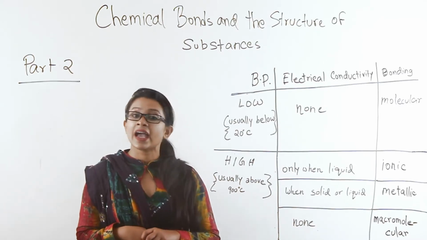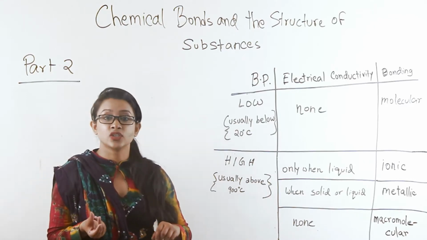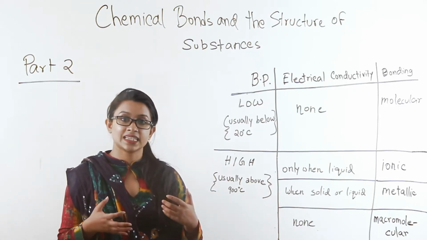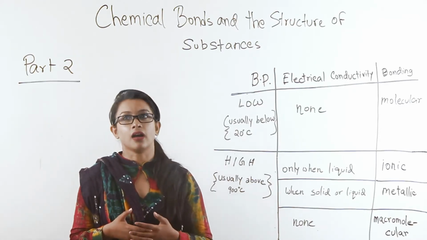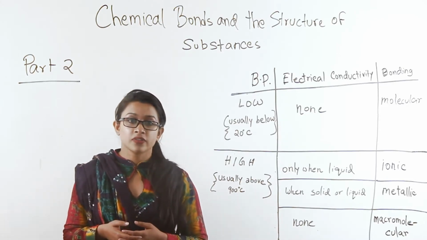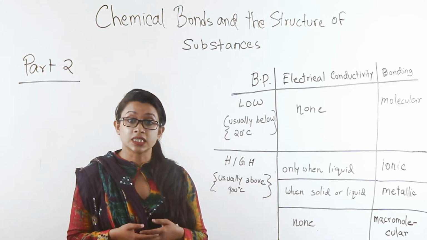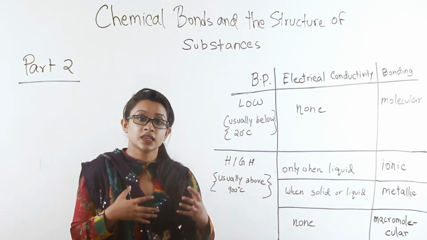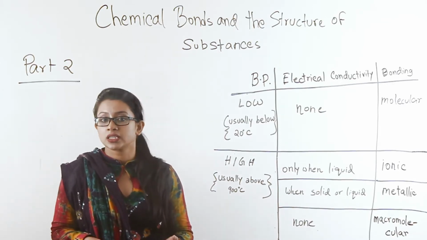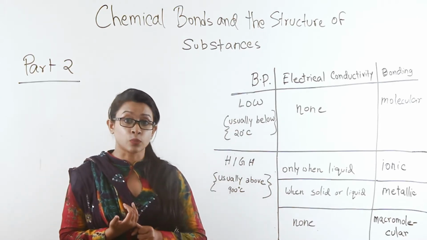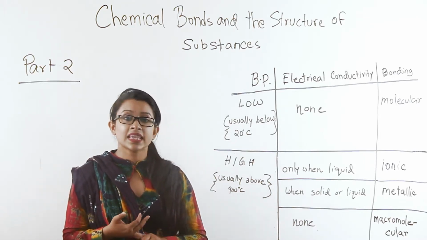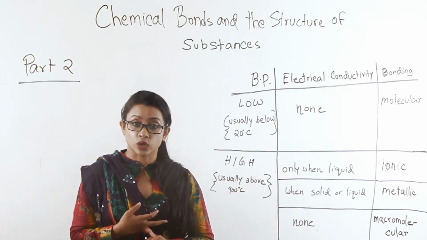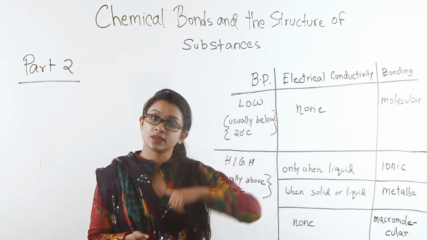So if I handed you a substance A and I did not name it, and I provided you with the information that it has a boiling point of, say, 25 or 50 degrees Celsius, and it does not conduct electricity, then you can safely say that it is a substance that has simple molecular bonding. How did I reach that conclusion? First, I investigated its boiling temperature, which was low, and then I noticed whether it conducts electricity or not, which it doesn't. So the only option is molecular.